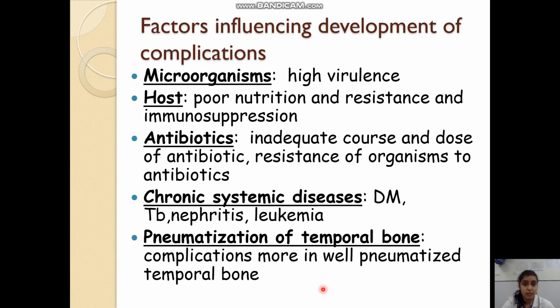The factors influencing the development of the complications include the microorganisms which are highly virulent, poor nutrition and resistance of the host, and immunosuppression; antibiotics which were taken in an inadequate course, which lead to the resistance of the organism to the antibiotics; and chronic systemic diseases like diabetes, tuberculosis, nephritis, leukemia, which again decrease the immunocompetency of the patient.